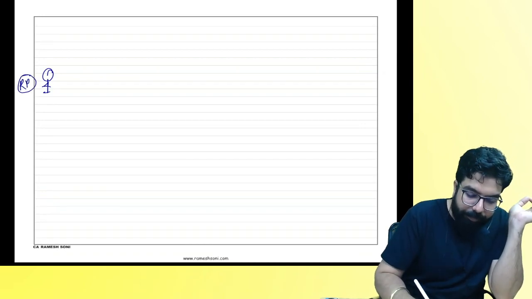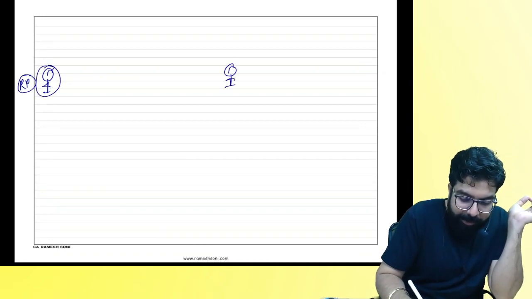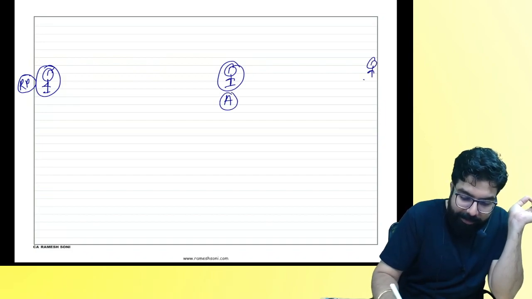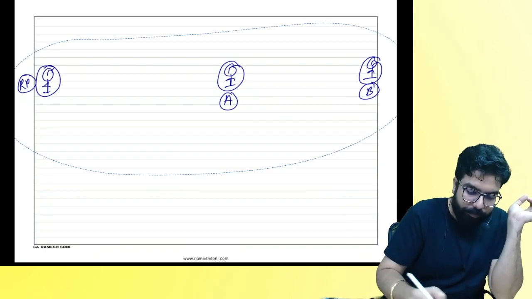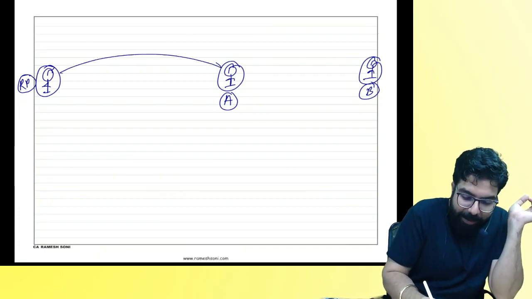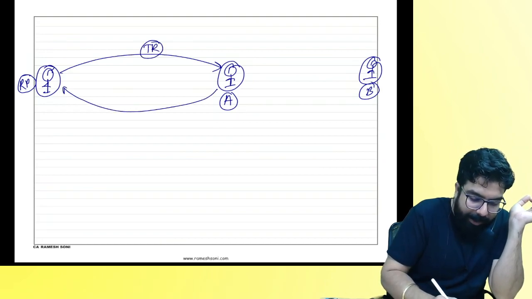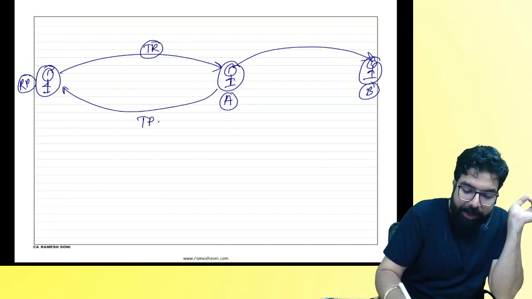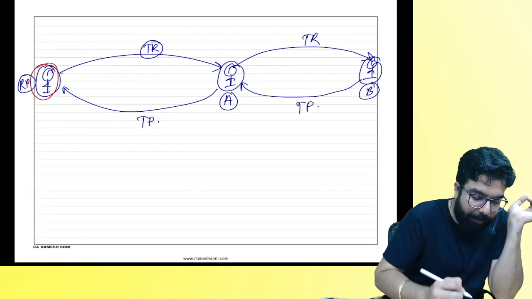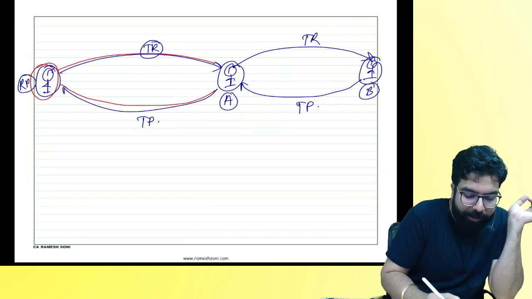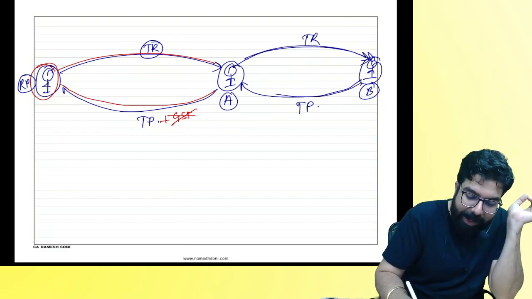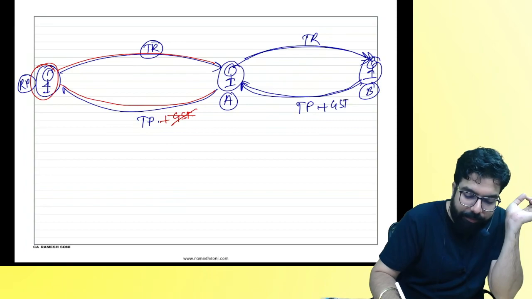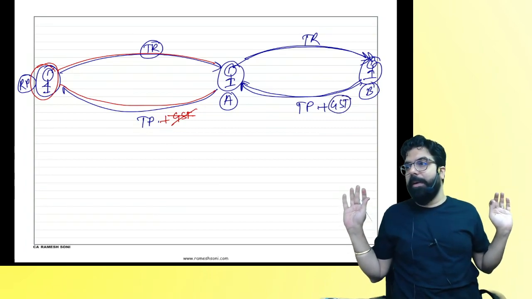People, remember, everyone over here now. Residential property owner. This is A and this is B. Listen carefully. I gave the tenancy right. He gave the tenancy premium. He gave the tenancy right. He collected the tenancy. My question is, if it's a residential property, owner sold the tenancy right, took tenancy premium, GST will come or exempted? When I sell the tenancy right and I collect tenancy premium, GST will come or exempted? GST will come. Are we clear, everyone?